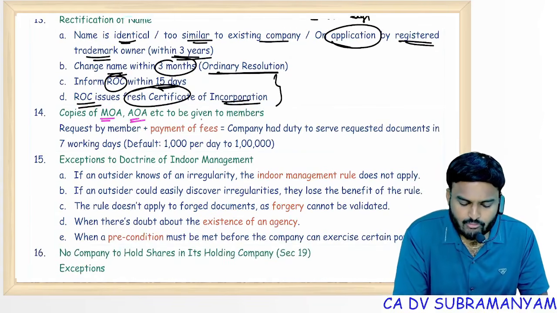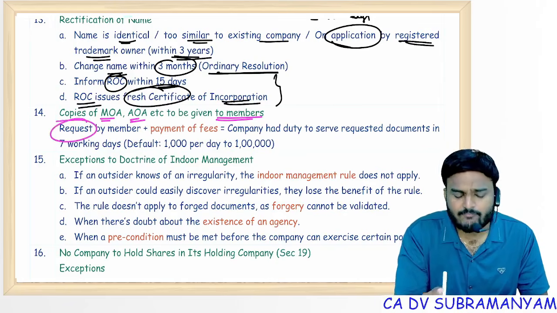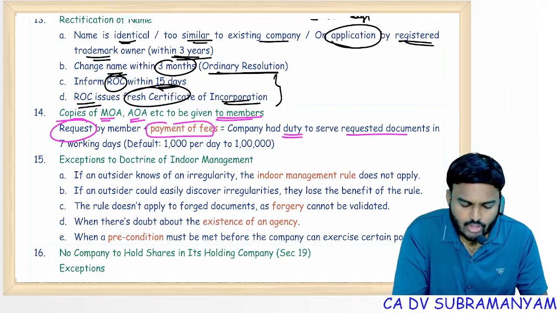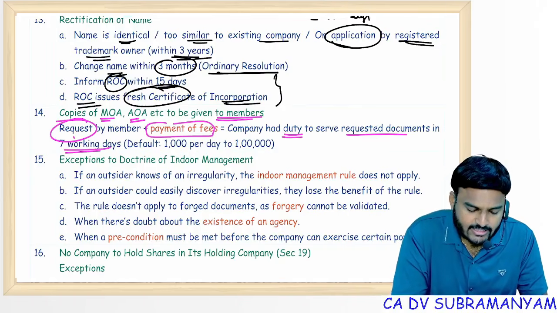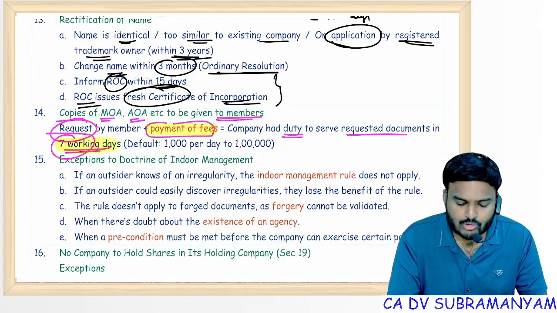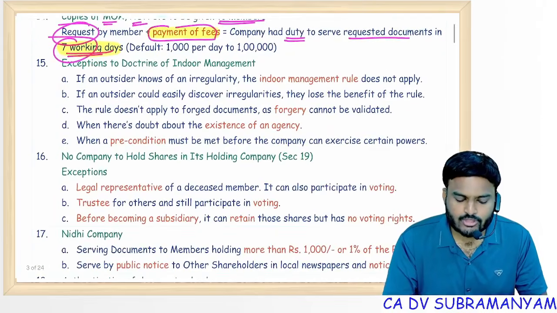Copies of MOA, AOA, etc. to be given to the members. Here, request by member alone is not enough, ma. He needs to pay sufficient fees. Then only the company has a duty to serve requested documents in how many days? 7 working days. So, two exceptional points. One is payment of fees. Don't forget payment of fees. Second one, company's duty to submit those documents within how many working days? 7 working days.